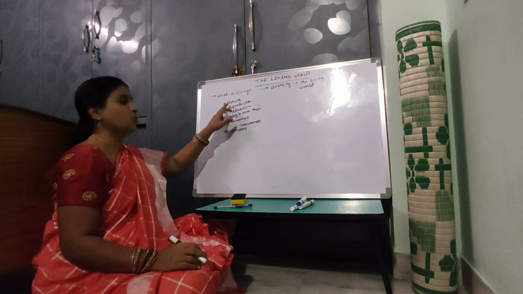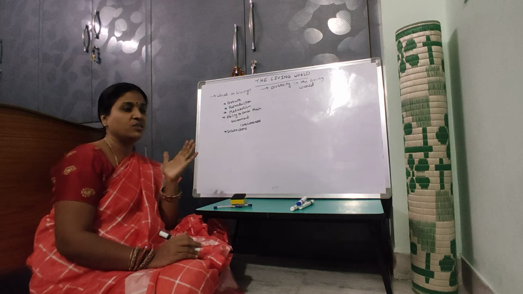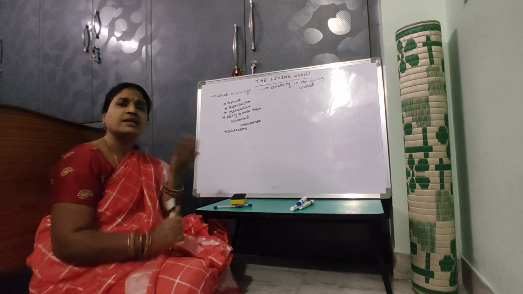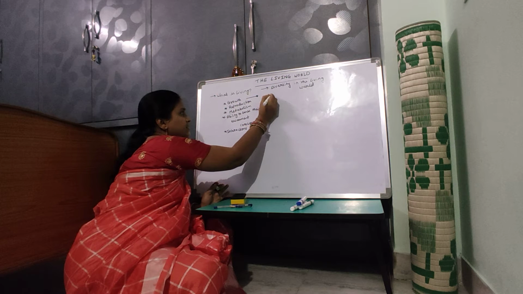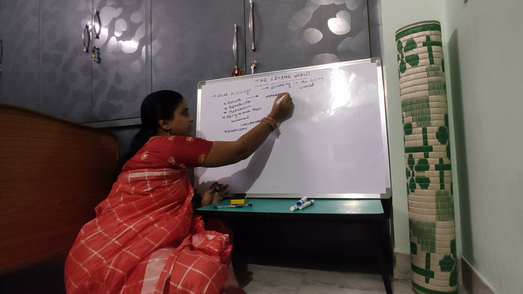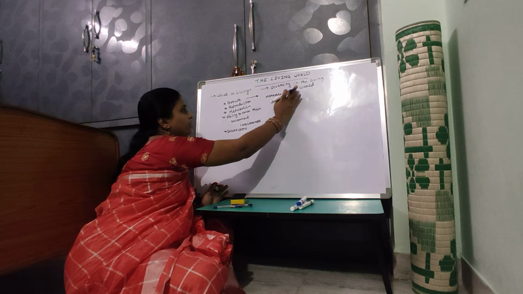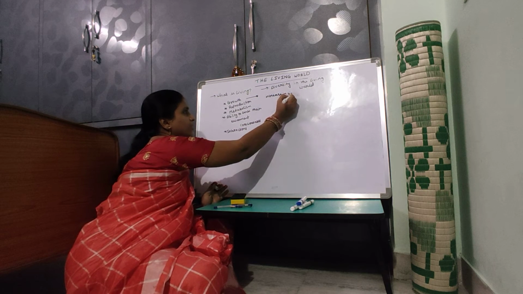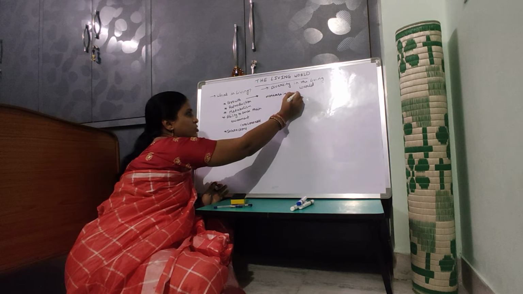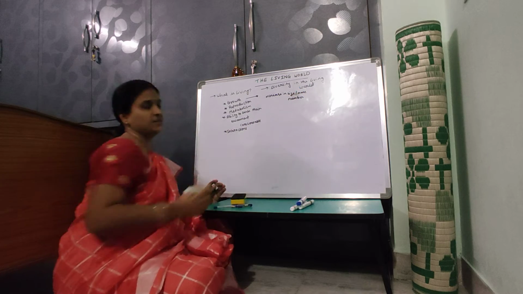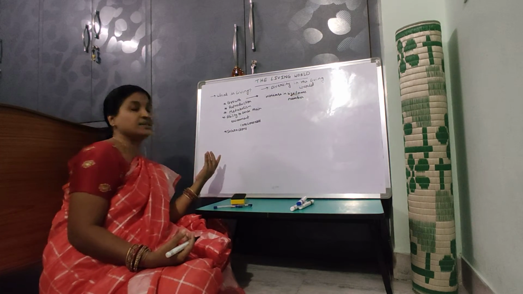So first, growth. Growth can be increase in size or number. Size can also be called increase in mass. So when there is increase in size and mass, it can be called growth.